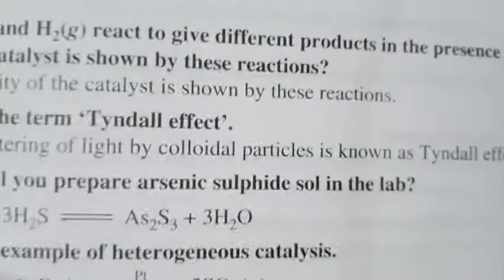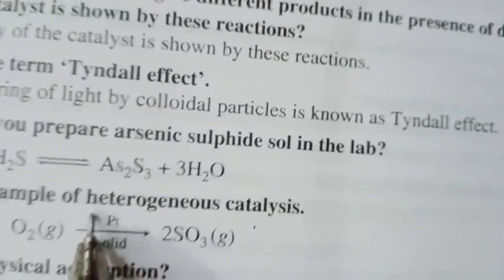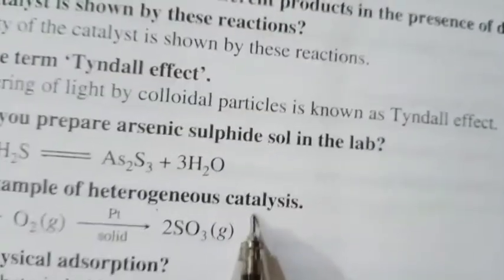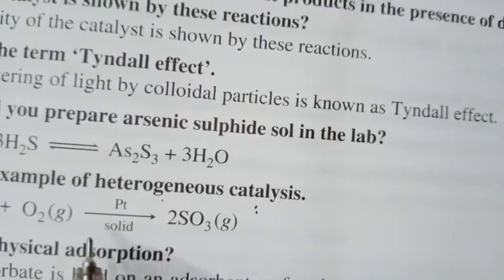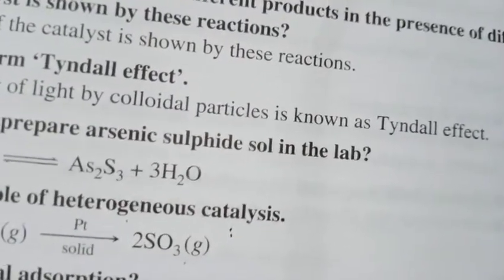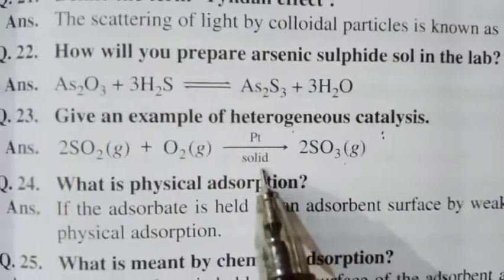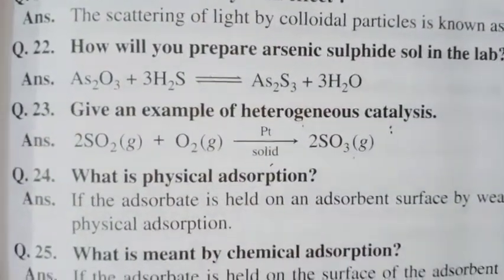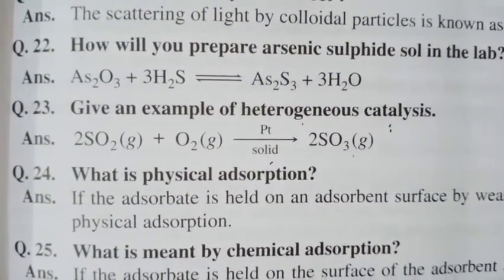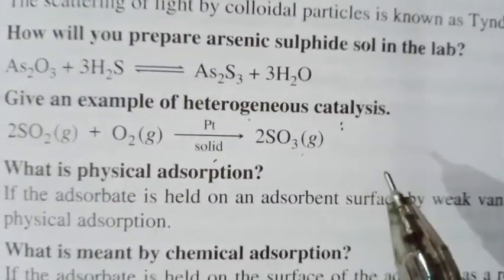Next question is, give one example of heterogeneous catalysis. We know that in heterogeneous catalysis, the reactant as well as the catalyst and the product are in different phases. See here, SO2 exists in gaseous state, oxygen in gaseous state, but platinum in solid state. So if reactant, product and catalyst are in different phases, then the catalysis is called heterogeneous catalysis.